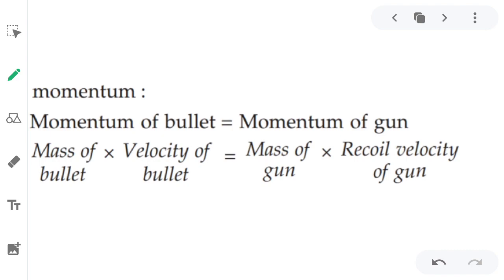As we know, in the case of momentum, mass and acceleration both play a very important role. So if mass is more, then acceleration will be less, and if mass is less, then acceleration will be more. That's why a heavy object will have less acceleration and a lighter object will have more acceleration.